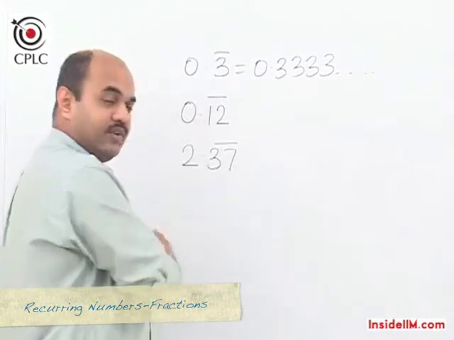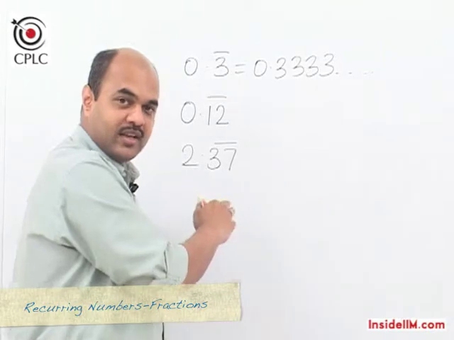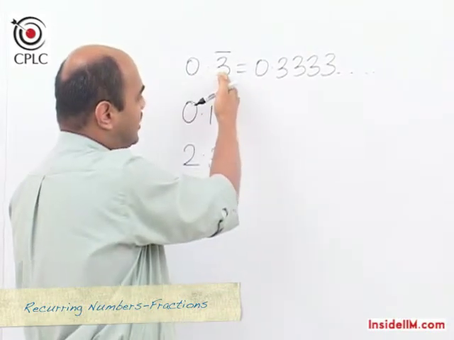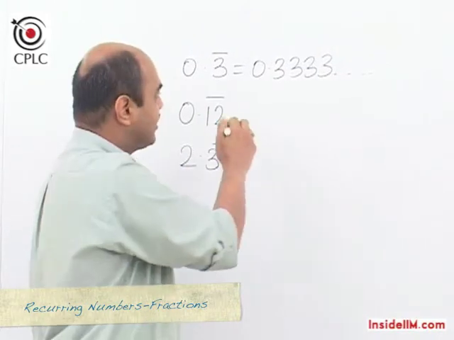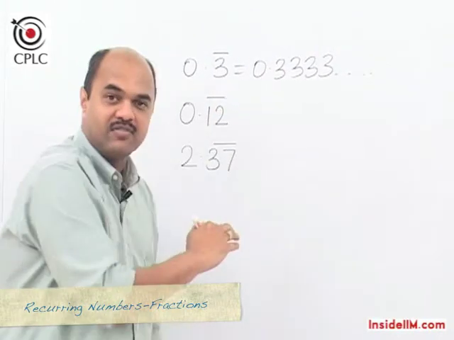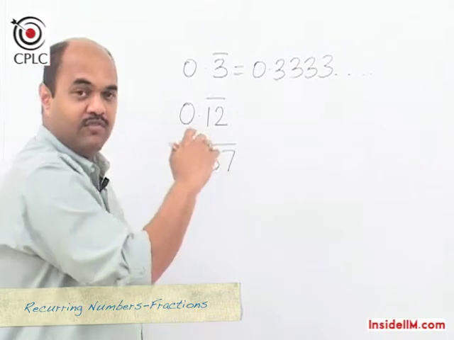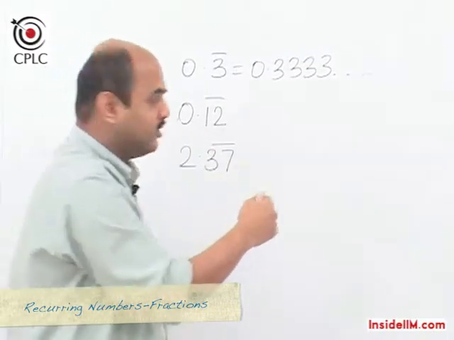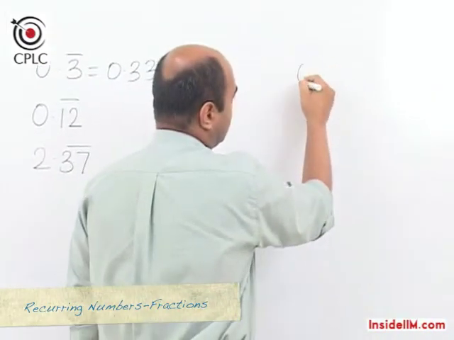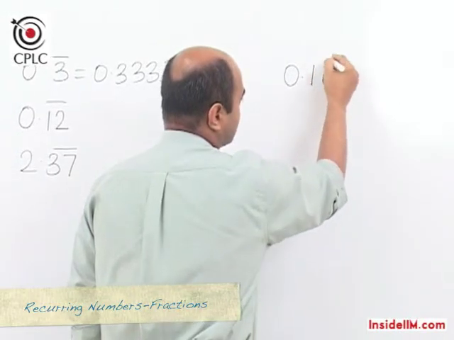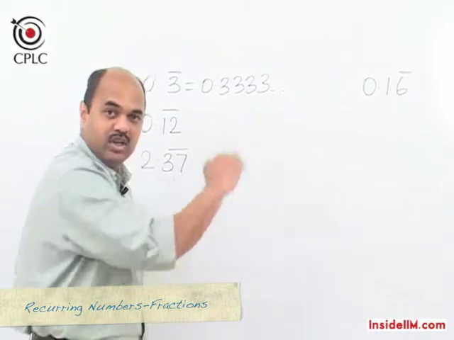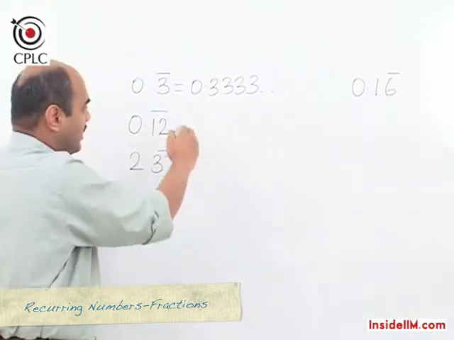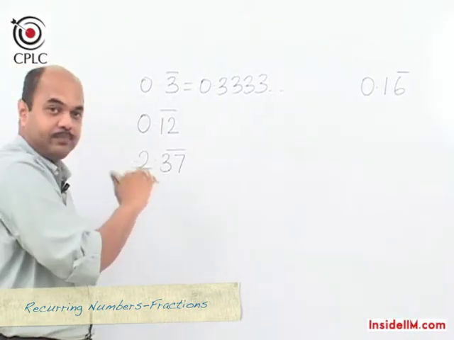This type, if you notice, we've looked at all the recurring numbers where after the decimal point you only have the recurring part and there is no non-recurring part after the decimal point. If we were to look at such an example, then such an example would mean 0.16 where only the digit 6 recurs and 1 is non-recurring. We'll come back to that in a little while. Let's first understand this type.